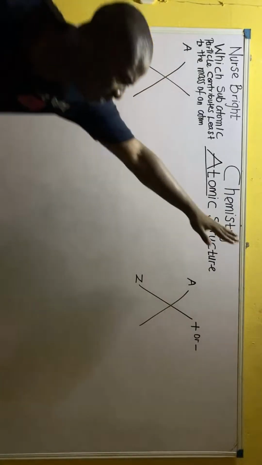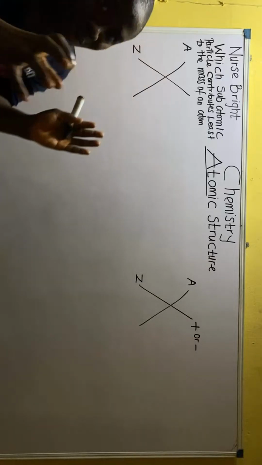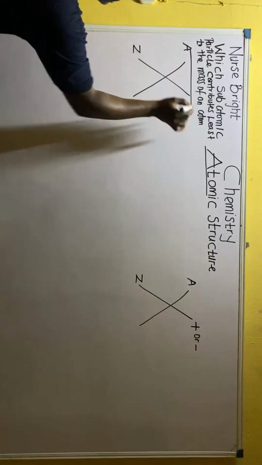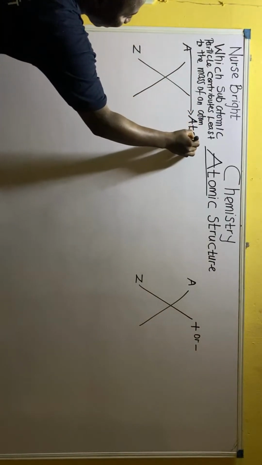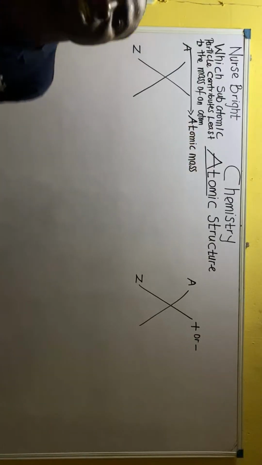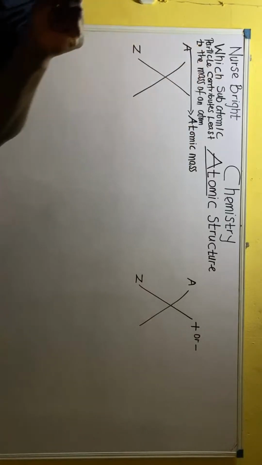So first of all, let's leave this first and go over to this. Both of them are atoms, you understand? Just relax. This one that is A has a name. It is simply called atomic mass. Remember, I told you guys that atoms have mass, and this is the mass. Atomic mass, that's what A is called.